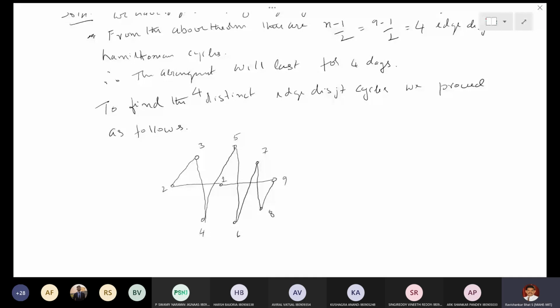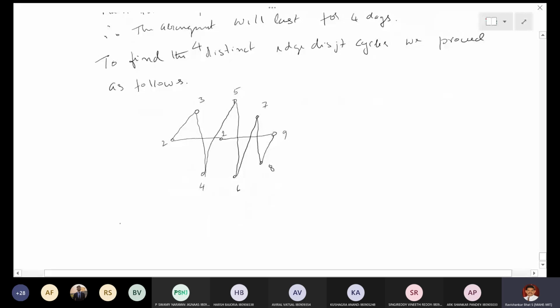The first cycle is easiest, the usual order, that is 1, 2, 3, 4, 5, 6, 7, 8, 9, 1. So this is the first arrangement. I give it as Roman 1. Now let me write the second arrangement. The marking methodology is same as in the first case.